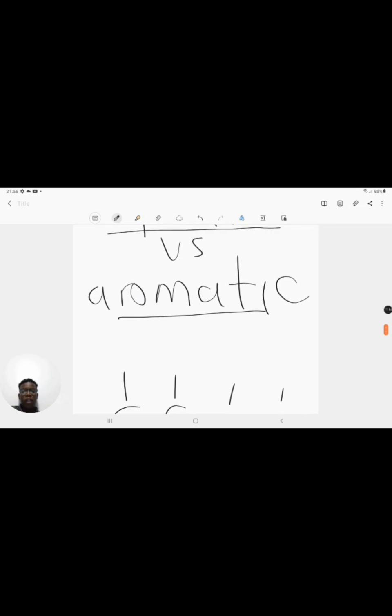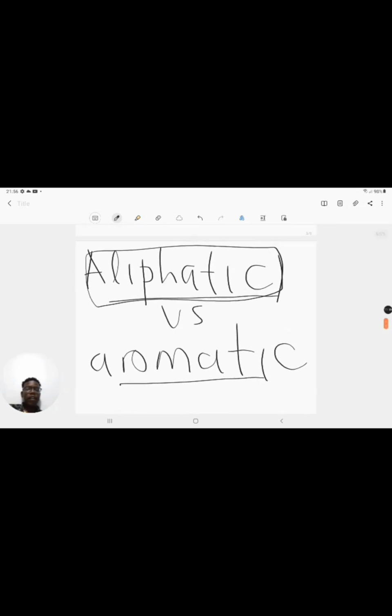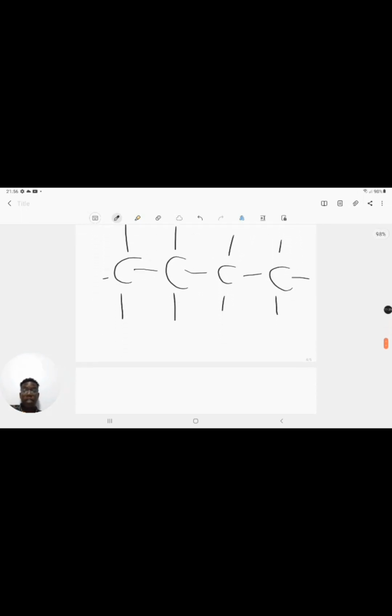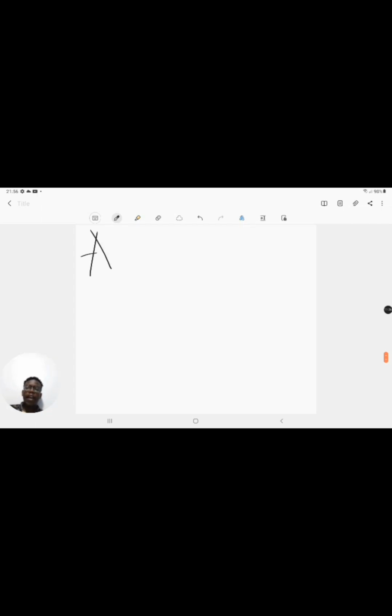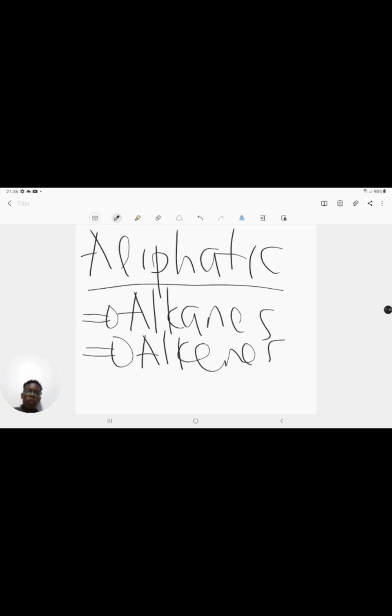So initially we're going to be looking at aliphatic compounds. Now, what are our aliphatic compounds? These are the compounds that I will be focusing on in the next video. Our aliphatic compounds are three. We've got three aliphatic compounds. We've got alkanes, we've got alkenes, and we've got alkynes. Okay, alkanes, alkenes, and alkynes.